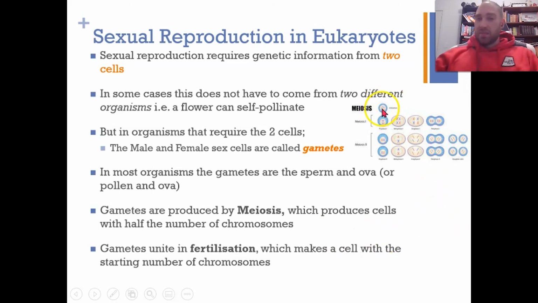Here's the process. We start with a cell. That cell goes through 1 division, which leads to 2 cells. Those 2 cells then divide, which leads to 4 cells. That second division produces 4 cells, each with half the required chromosomes to make a complete cell. So if you join 2 of those 4 cells together, you can get your fertilization happening and then your offspring from that. And that's what fertilization is.